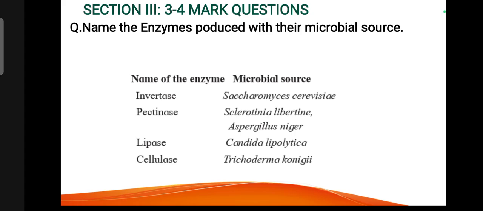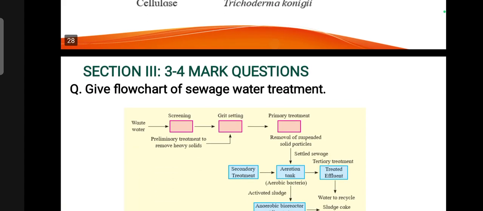Name the enzymes produced with their microbial source. Enzymes कौन से बना रहे हैं? Invertase: Saccharomyces cerevisiae. Pectinase: Sclerotinia libertiana, Aspergillus niger. Lipase: Candida lipolytica. Cellulase: Trichoderma koningii.